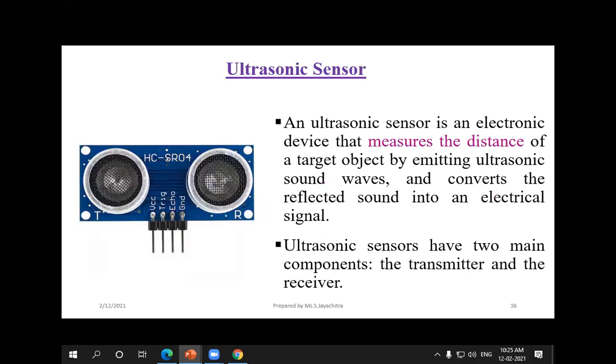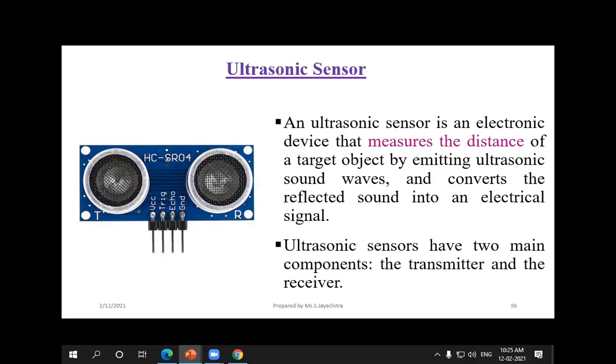And also the ultrasonic sensor. The ultrasonic sensor is used to measure the distance of target objects. For distance measuring applications, we use the ultrasonic sensor, which has components like a transmitter and a receiver.